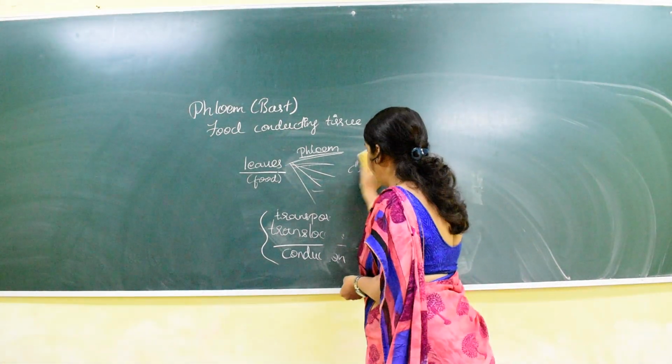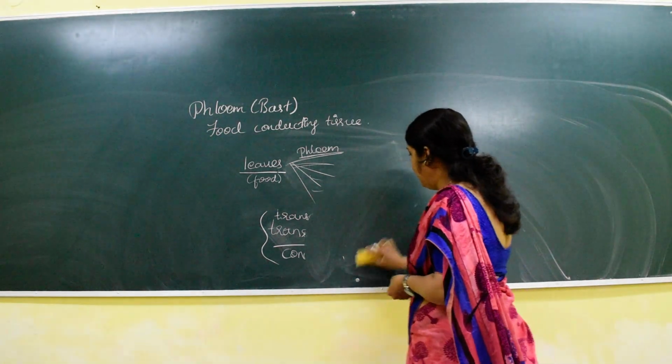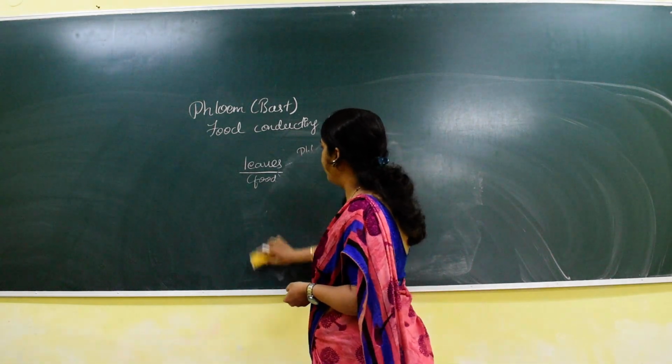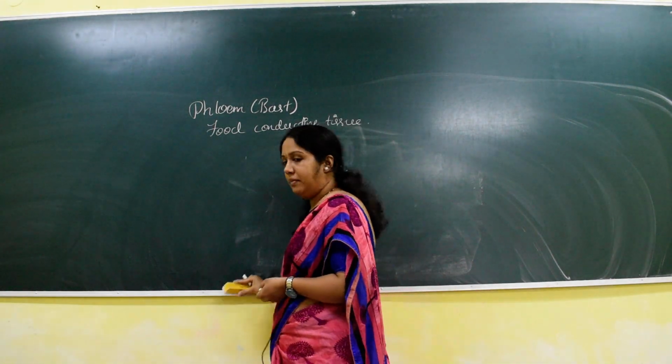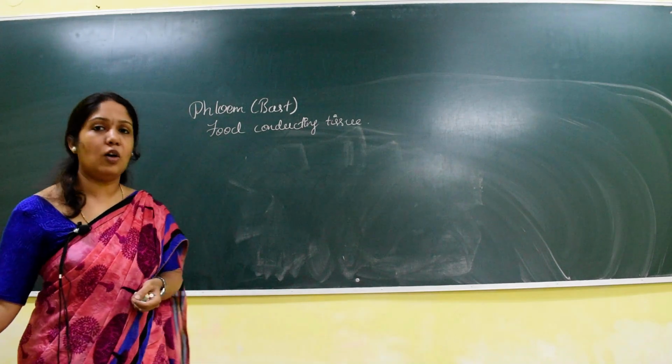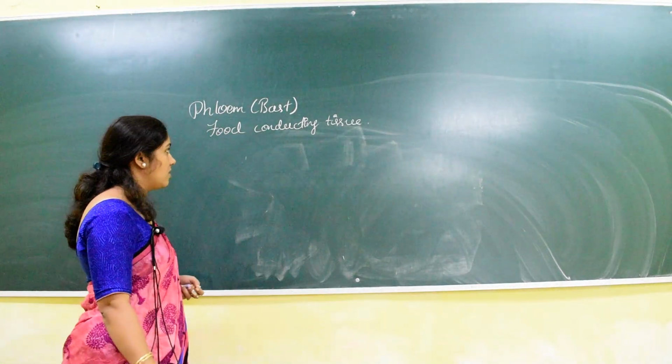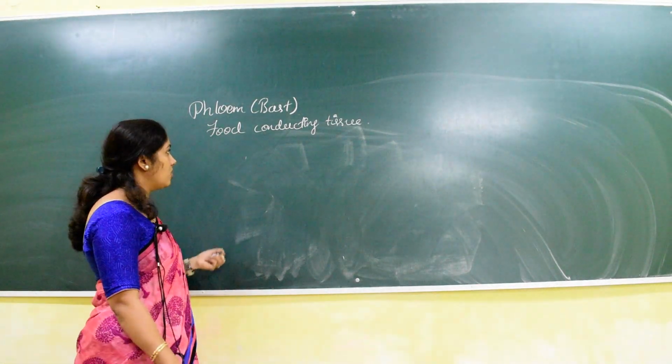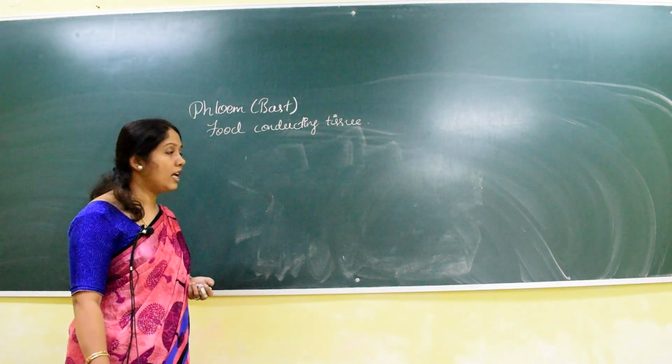Now as we are discussing complex permanent tissue, it is made up of 4 elements, as we have discussed in the xylem. Here also it is made up of 4 different elements.